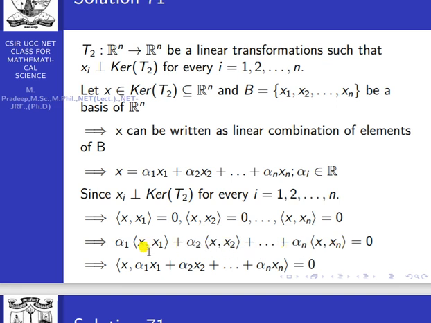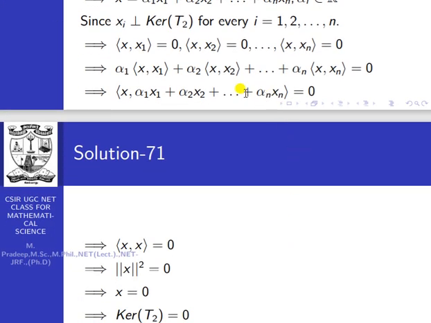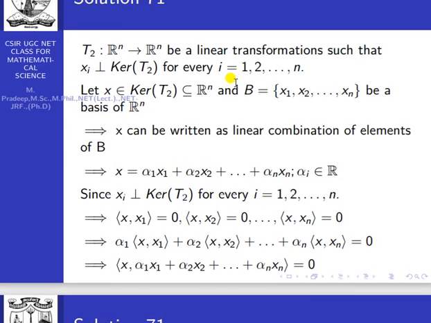Once again, when you use the inner product property, the inner product of x comma alpha 1 x1 plus alpha 2 x2 and so on plus alpha n xn is equal to 0. From this, what is the conclusion? This sum is equivalent to x, since every element of R power n can be expressed as a linear combination of x1, x2, ..., xn because they are the basis.